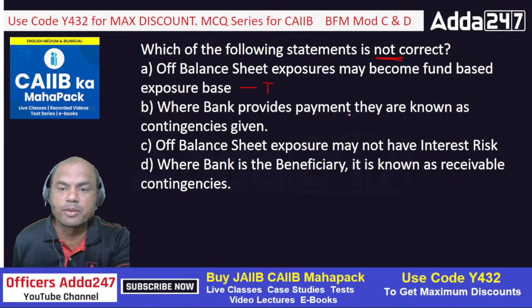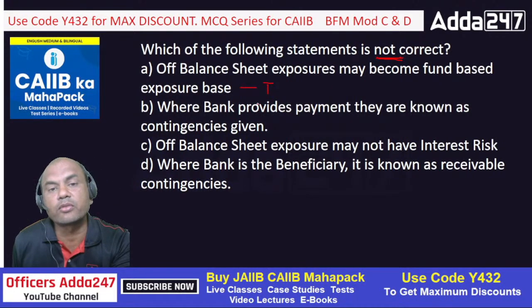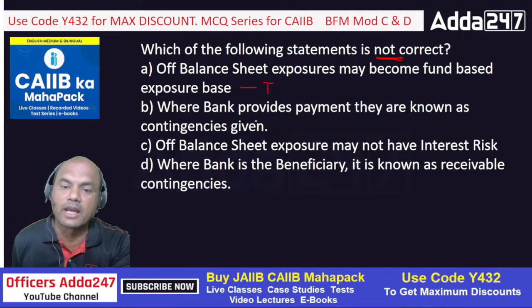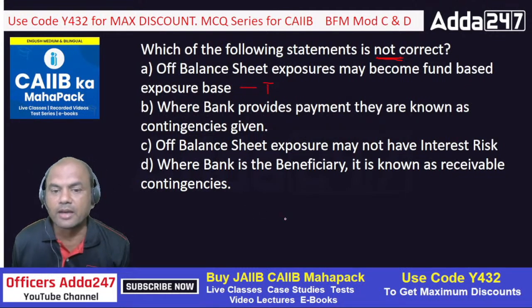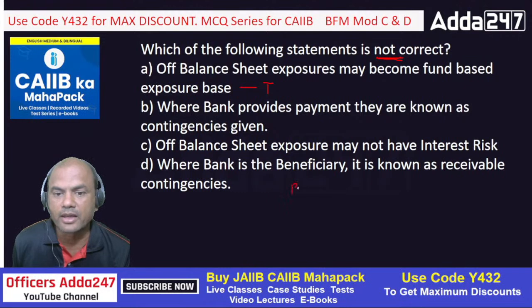Where bank provides payment, they are known as contingencies given. Now what do you mean by this? If there is a contingent liability and it turns into a fund based liability, it means I have given a guarantee. Suppose I am the bank here, and here is the customer, C I will call it.